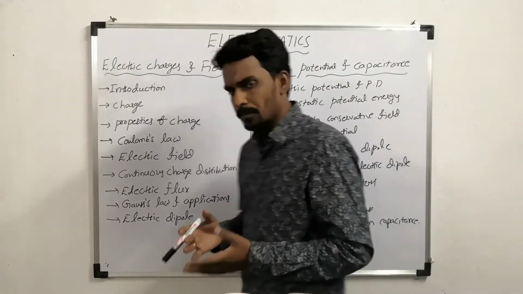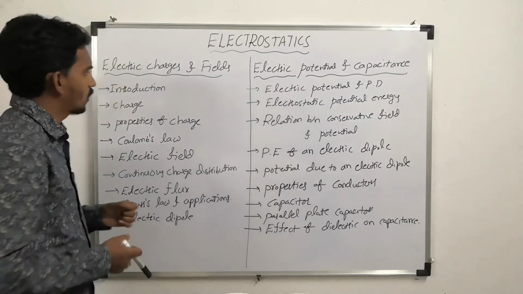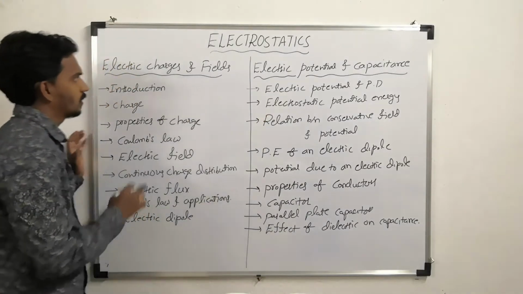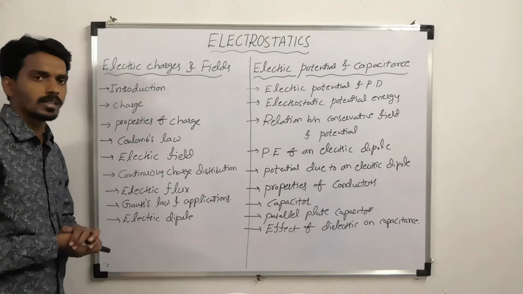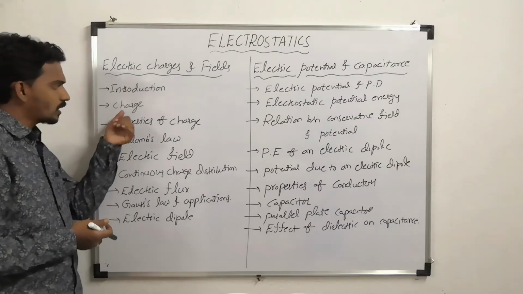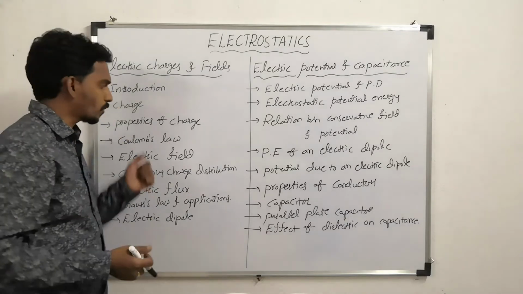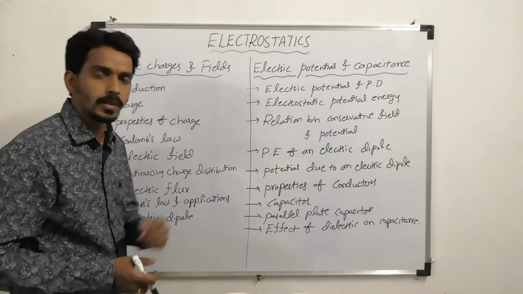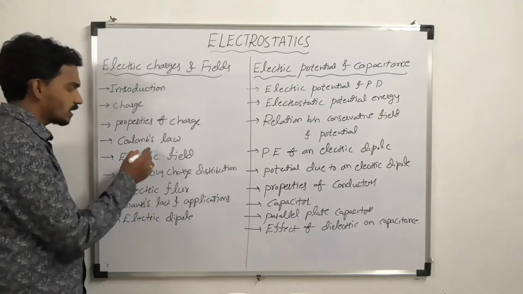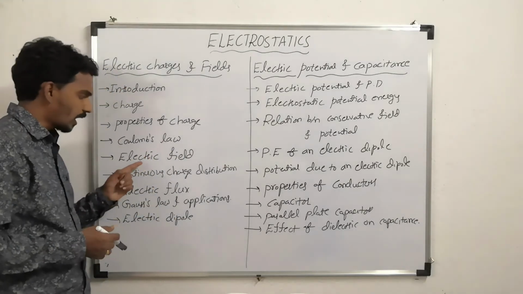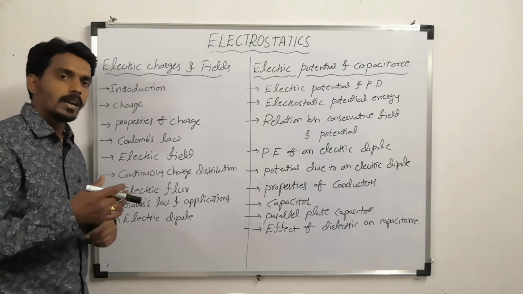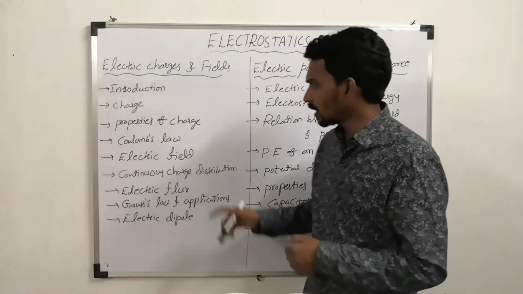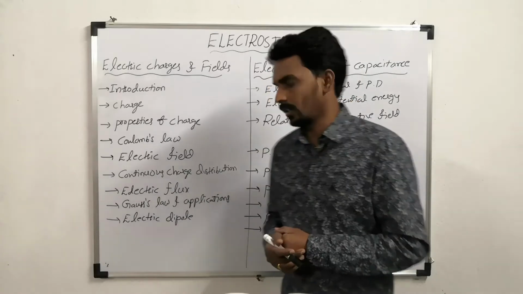Now, let us have a brief look into what we are actually going to study in this chapter. First, if we consider electric charges and fields, what is charge? What are all the properties of charge? And what kind of force will exist between any two charges? That is given by Coulomb's law. And then, what is the effect of one charge on the surrounding charges? That is nothing but what we call the electric field.